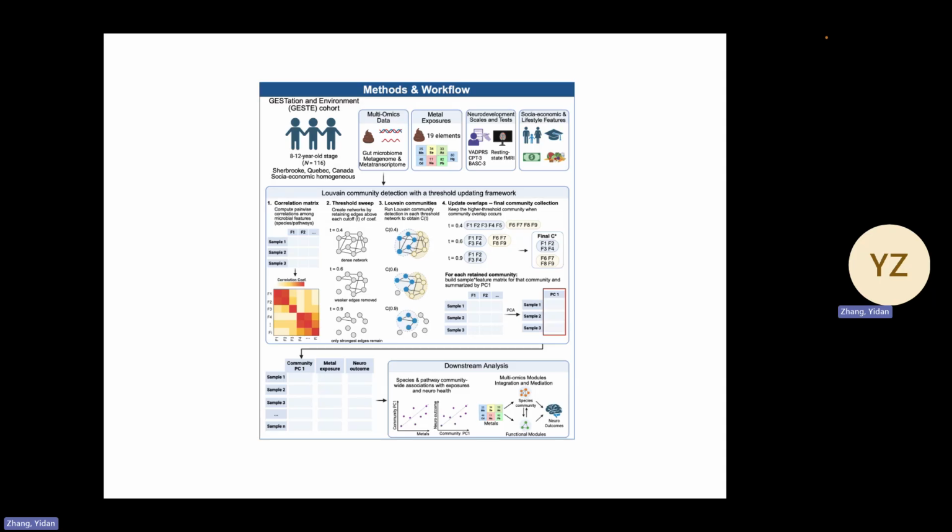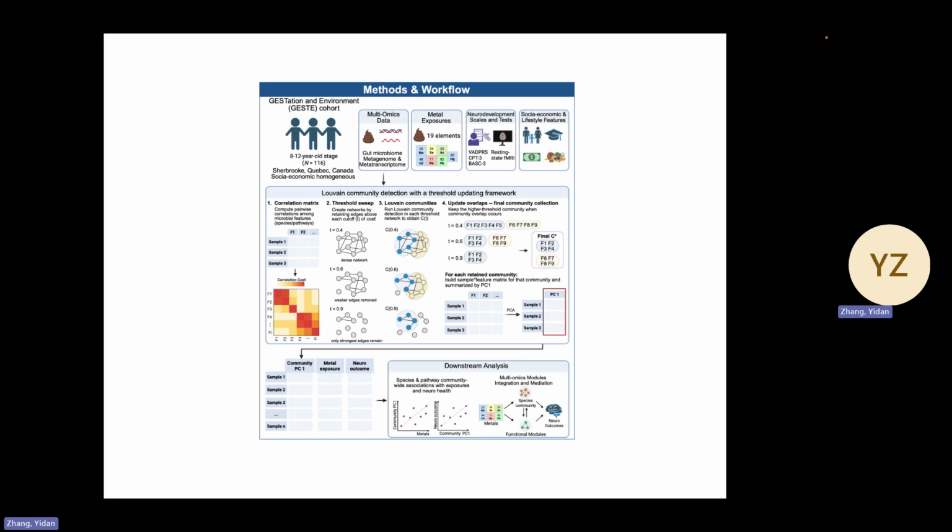To identify microbiome communities, we developed a community detection approach with a threshold updating framework. So first, we construct correlation networks among species or functional pathways, applying thresholds for the correlation coefficient from 0.4 to 0.9, and detected communities at each level of the network. Then, when features overlapped between communities, the communities from the lower threshold will be replaced by those from the higher threshold, yielding a final set of non-overlapping communities.